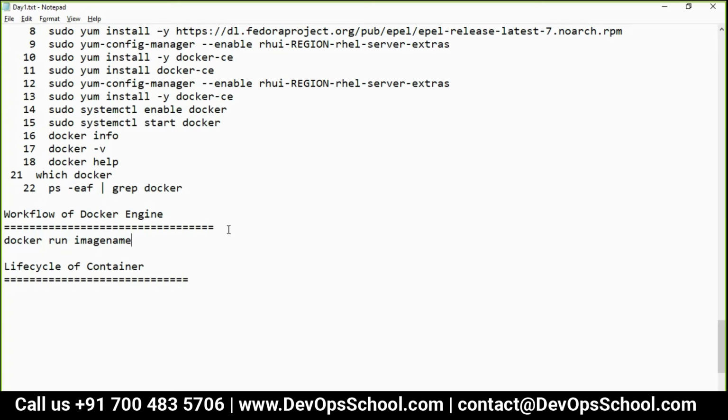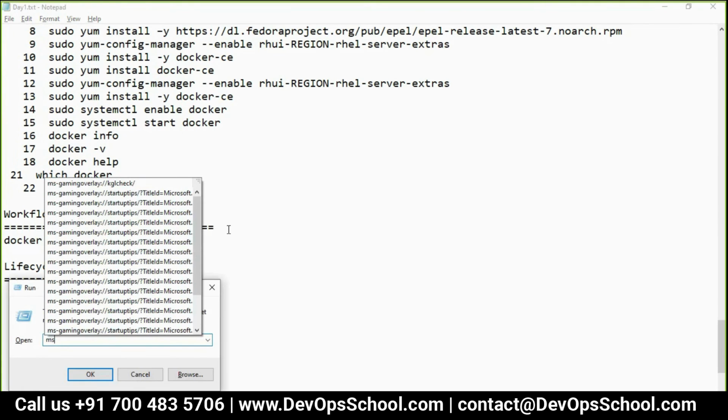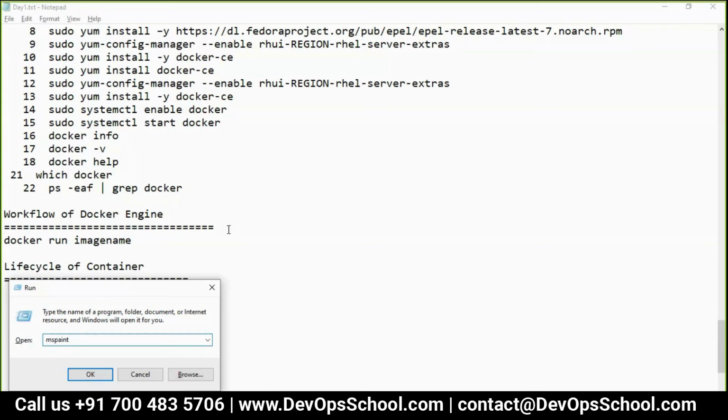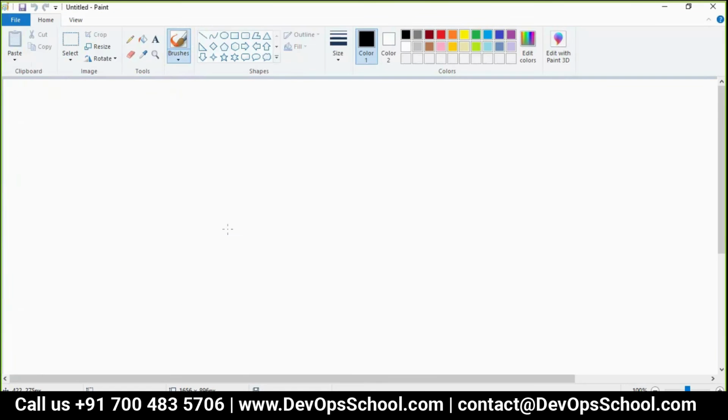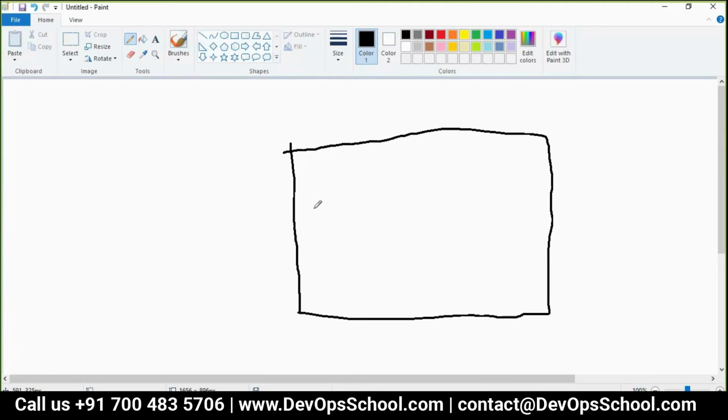So for this, what happens is, see, this is my machine where I'm running a command. This is a client, this is a daemon, and this is containerd, and this is me, human.